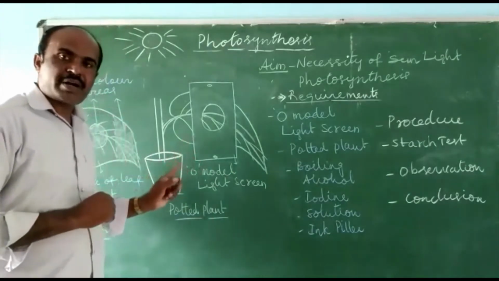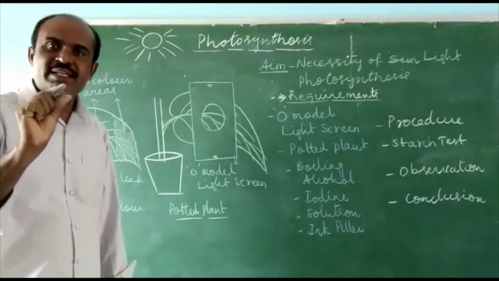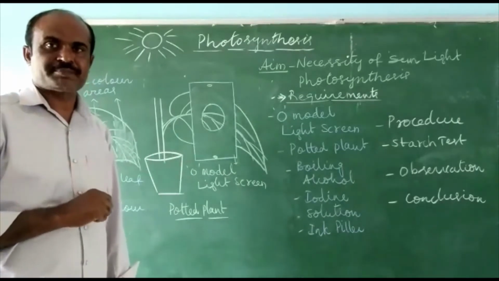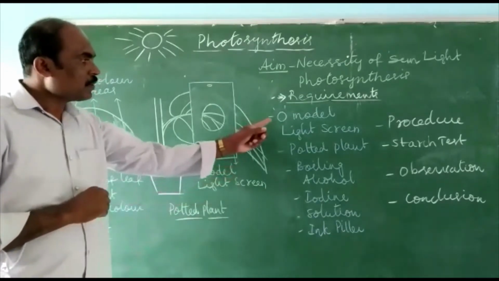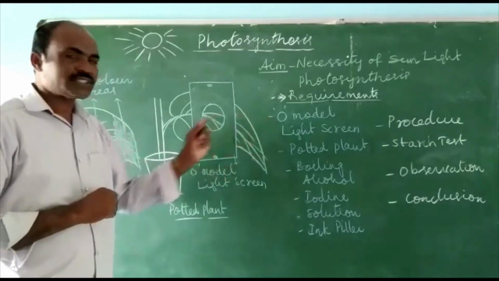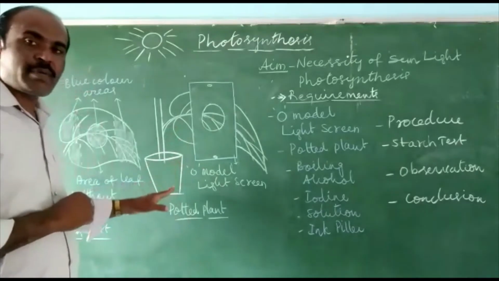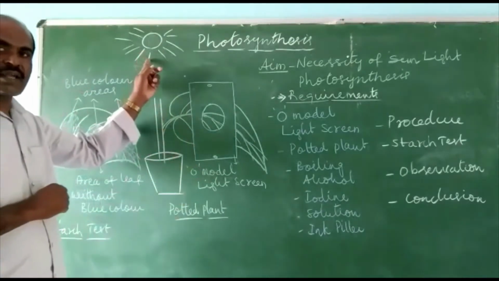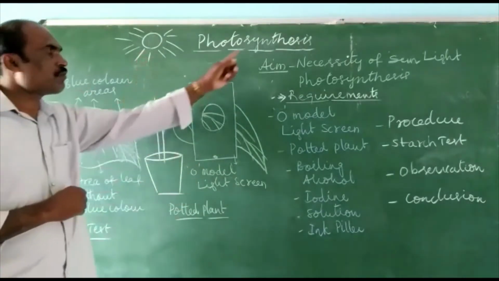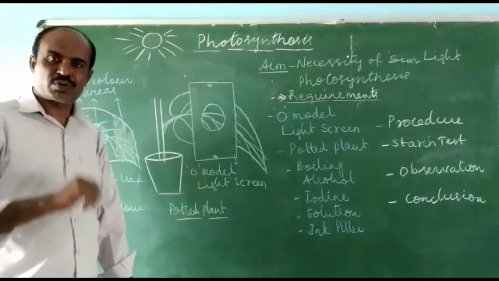From the potted plant, select a healthy broad leaf for the experiment. Arrange the light screen on the selected leaf. Then place the potted plant in the sunlight for carrying out photosynthesis for 3 to 4 hours.